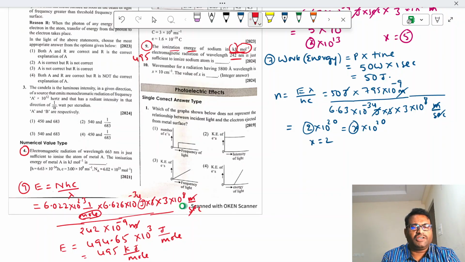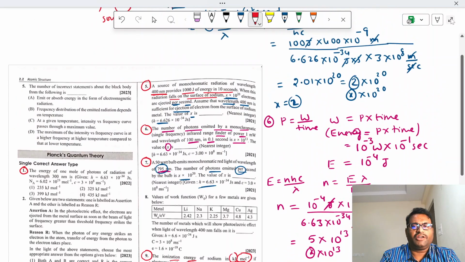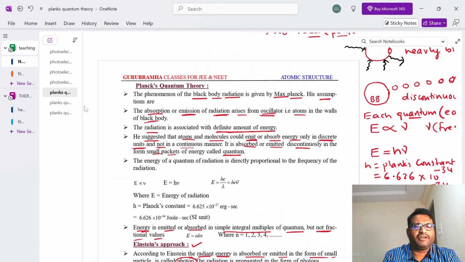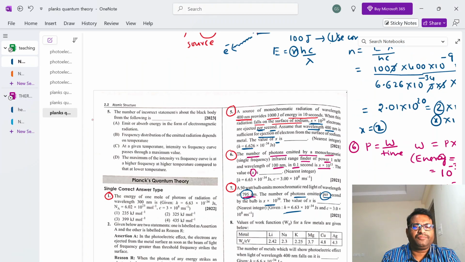So with this session we discussed the concepts of quantum theory, and after that we discussed PYQs of JEE Mains.